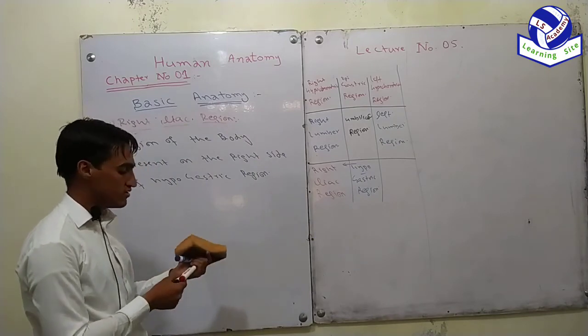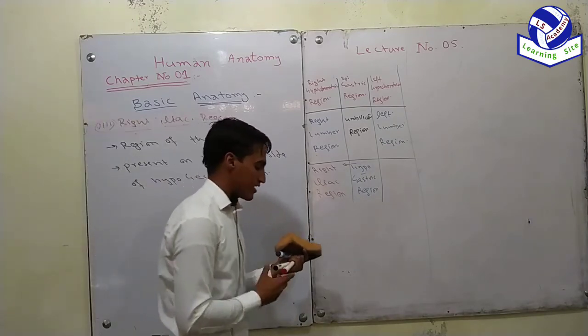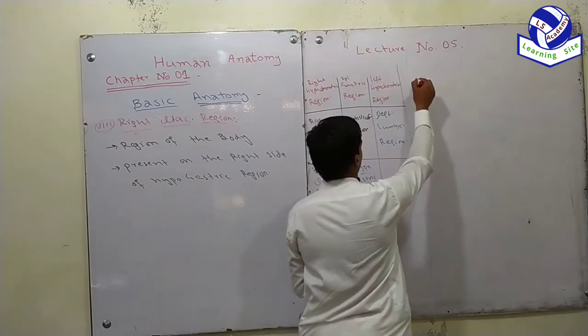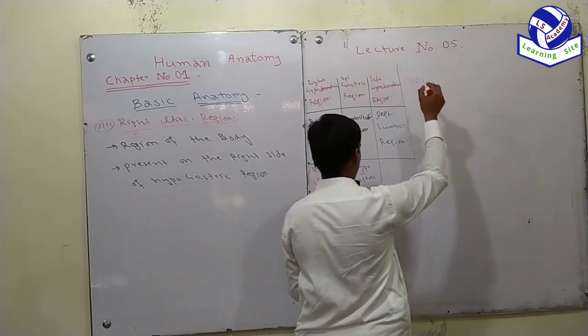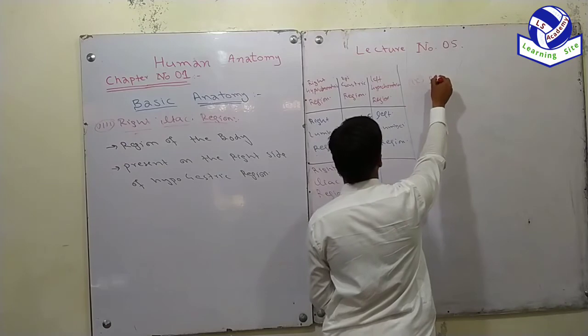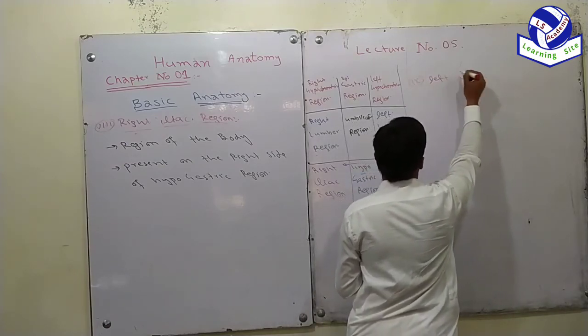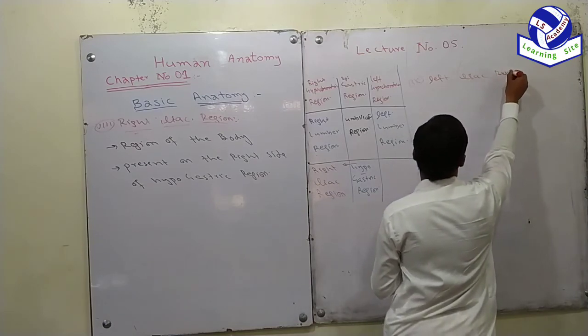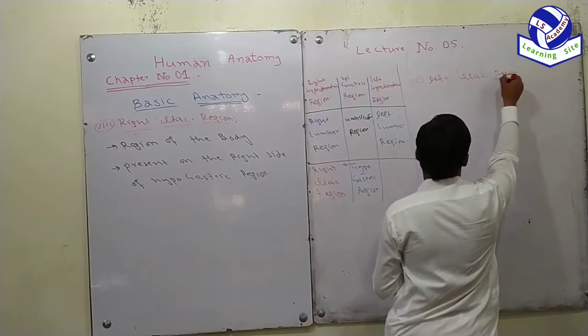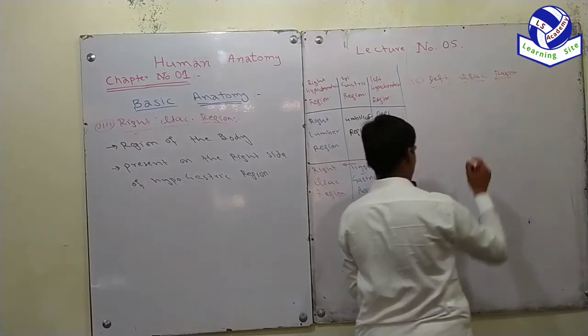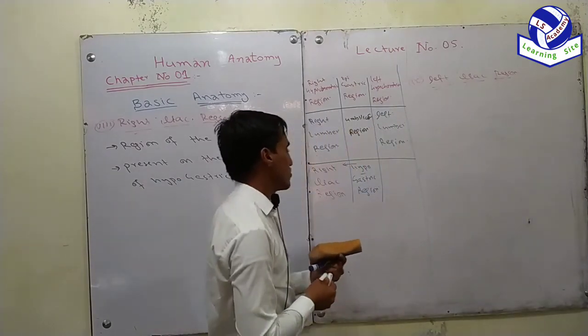Now moving toward the last one and the ninth one, which is a left iliac region. Where is the left iliac region located?